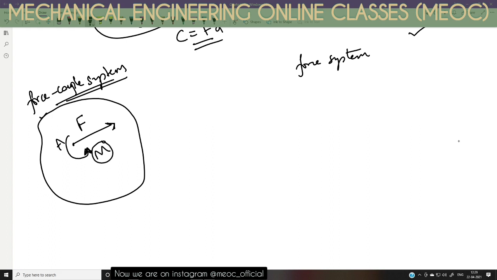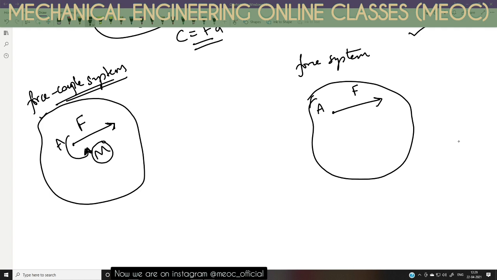So what I can do is, this is the object. Now the given force which is passing through A in the given direction, I just note it as it is. Now I want to show this couple as a set of two forces. Only then can I convert, right? Because it is shown in the figure that this particular couple is acting in anti-clockwise direction, I have to take two forces that will make an anti-clockwise couple. So anti-clockwise couple means one force should be like this, one force should be like this.